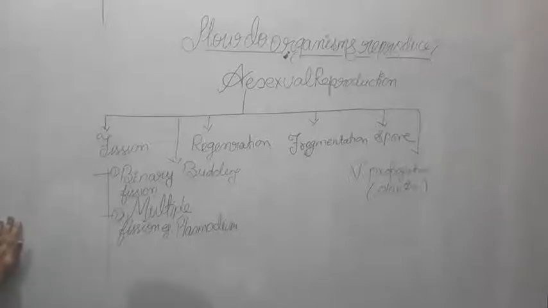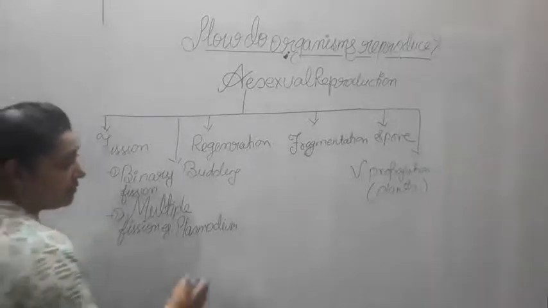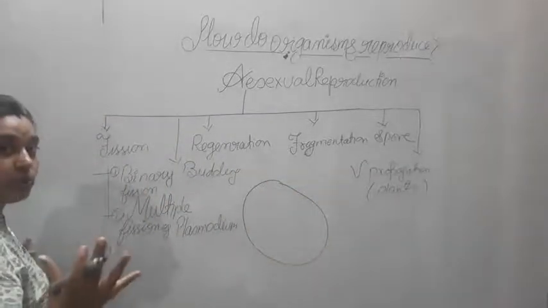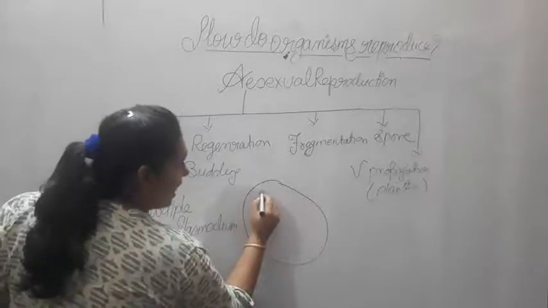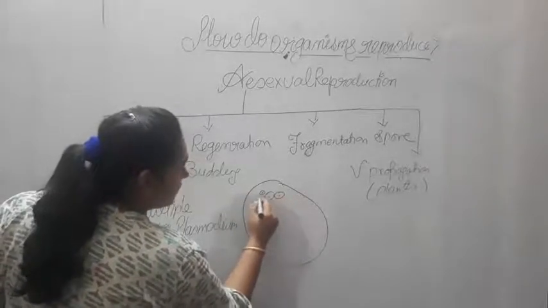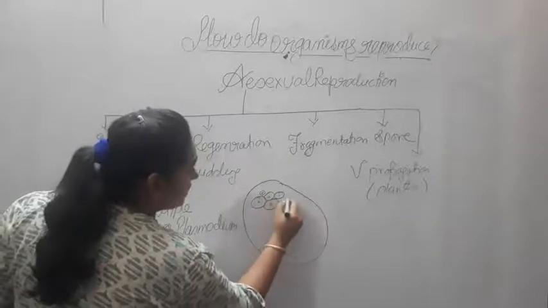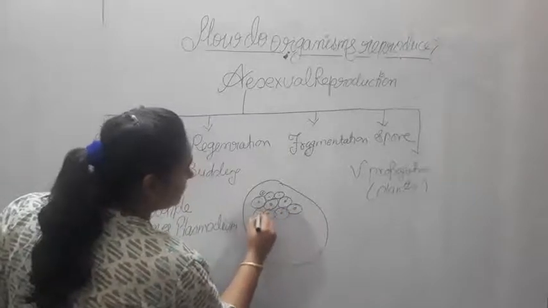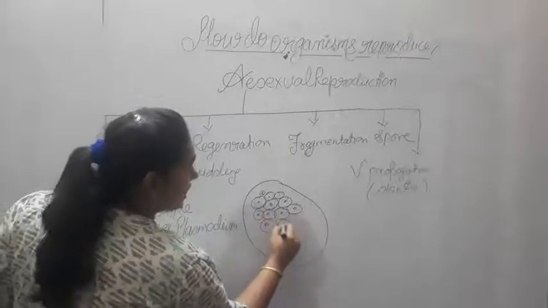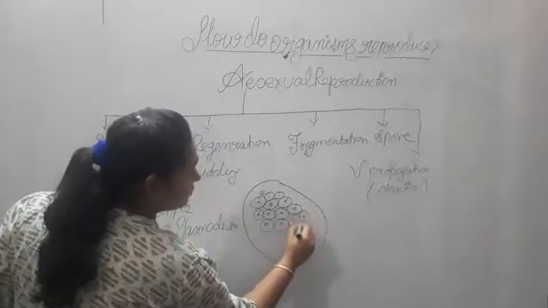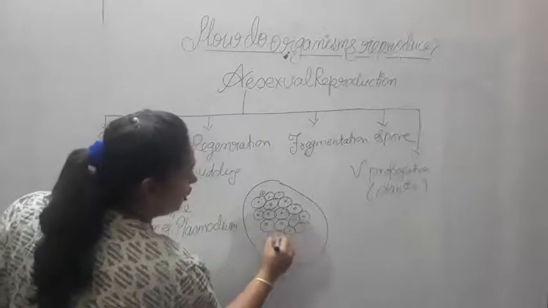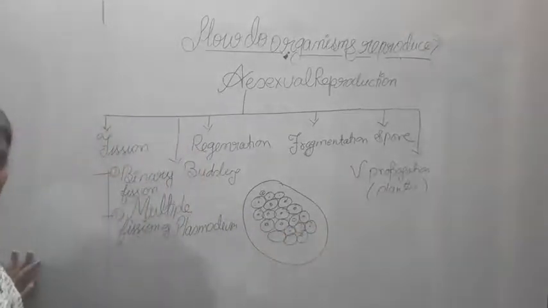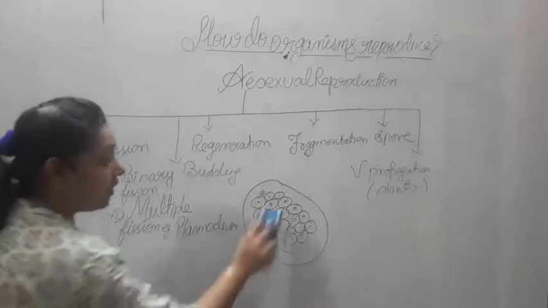Now what happens when they reproduce? At that time there is a formation of a cyst, like a water pouch. It has a lot of cells in it, called plasmodium, and they all have their own protective coverings. As the favorable time comes and it matures, its fertilization is over and its development time comes. After maturation it gets ruptured.